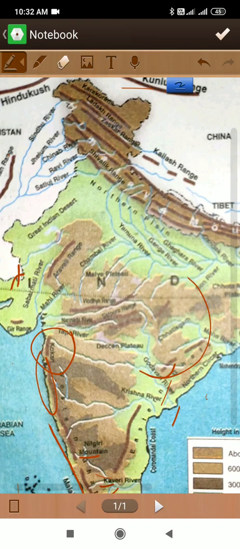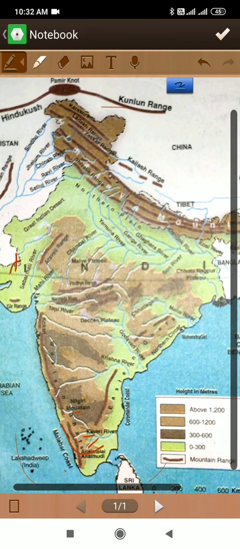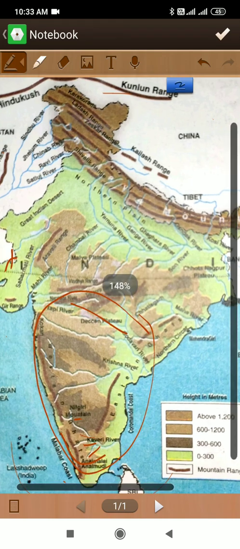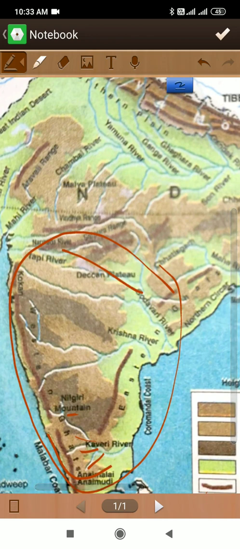Now we will discuss the Deccan Plateau. I showed you earlier which is the Malwa Plateau. So this part is known as the Deccan Plateau. Here you can see the name, Deccan Plateau. The Deccan Plateau is situated to the south of the Satpura.